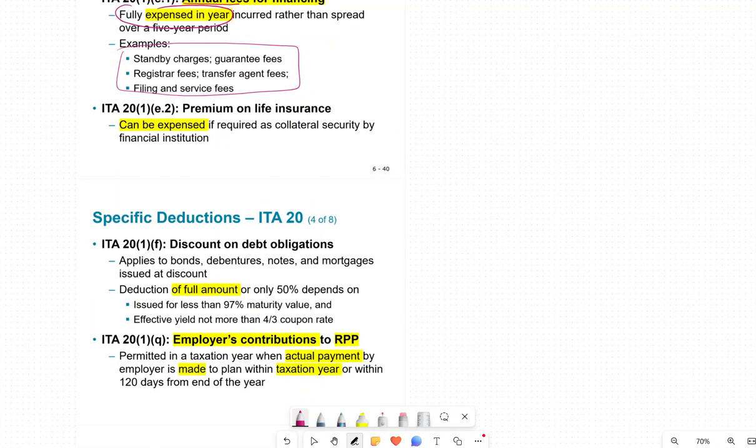When we think of a life insurance premium, life insurance cannot be expensed, because it is not deductible. If something happens and an individual receives money from the life insurance, we don't pay taxes on the money we receive from the insurance company, and the government will not allow us to deduct the insurance expense.